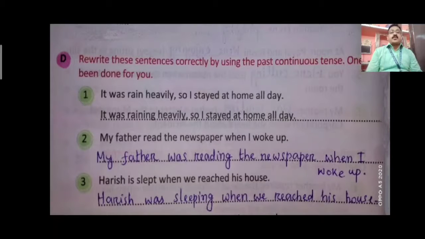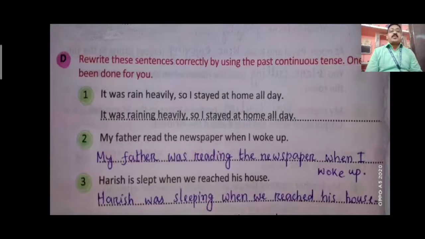If you want to change the sentence to past continuous form, you have to add ing to the verb rain. It was raining heavily, so I stayed at home all day. Second one, my father read the newspaper when I woke up. The past continuous form will be my father was reading. My father, singular. So was reading the newspaper when I woke up.